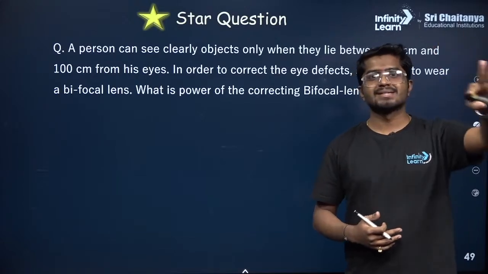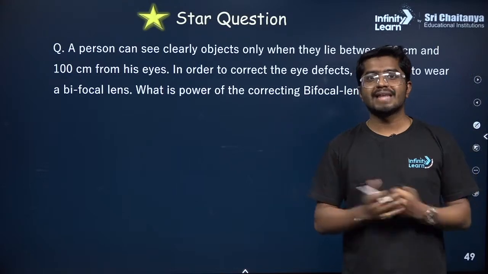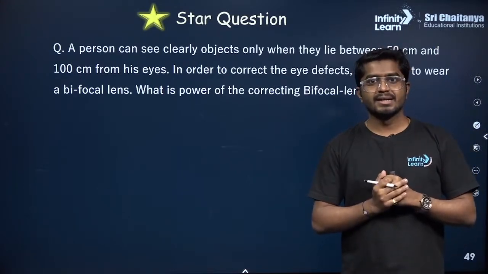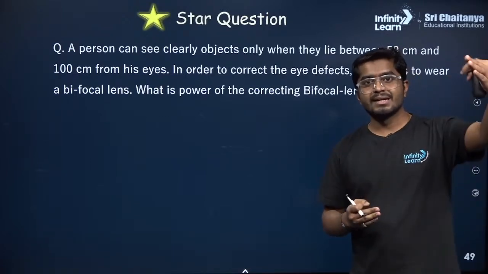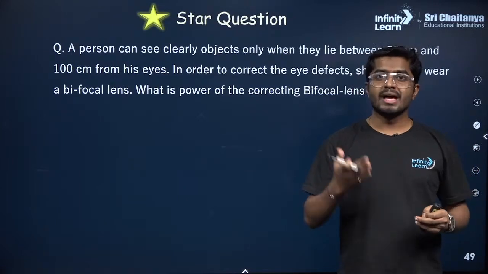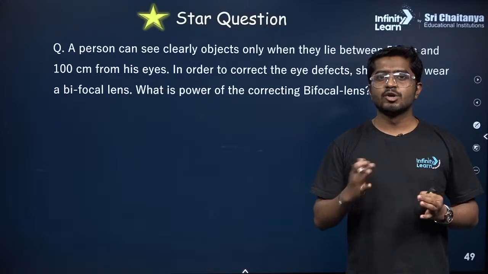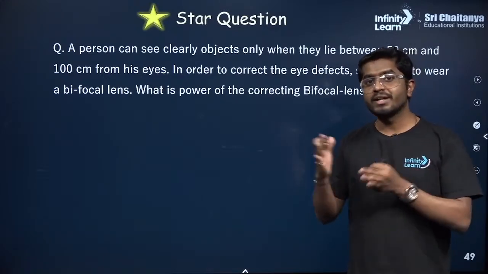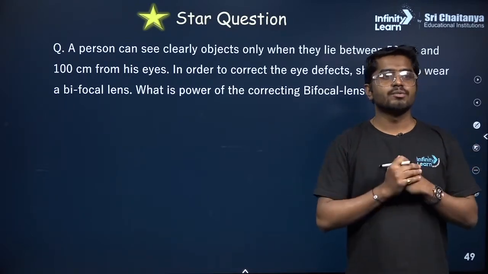Let's suppose there is a bus and something is written on the bus or the shop. I couldn't read that. Right? So I have which type of defect? I have myopia. I couldn't read the things which are very far away. So what type of lens do I use? I use concave lens. What was the power of my lens? It was like -2.5 diopters. So it is concave lens, myopia. So this is how I used to remember.